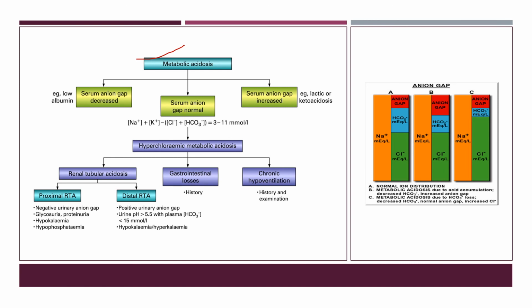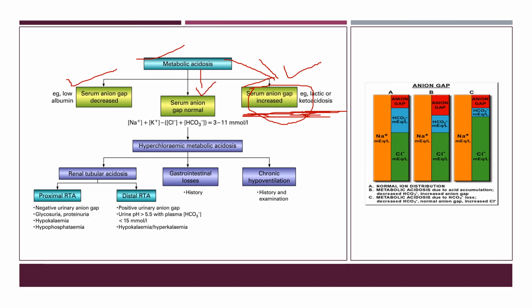This is a metabolic acidosis condition where the serum anion gap is increased. It is due to lactic acidosis or diabetic ketoacidosis. Anion gap may be decreased in case of loss of albumin, but most importantly, and this is clinically very important, is metabolic acidosis with increased anion gap. That means there is accumulation of other organic acids like keto acids or lactic acids, and we have to treat that.